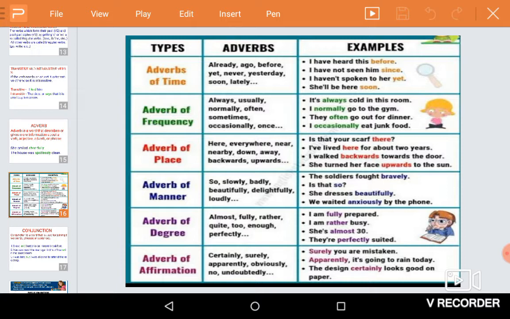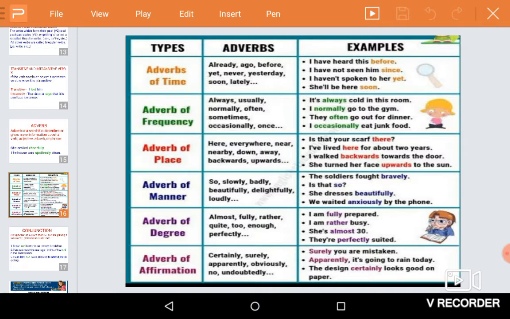Next, adverbs of degree. Almost, partly, fully, completely, rather, quite, too, enough, perfectly. I am fully prepared. I am partly prepared. I am rather busy. She is almost 30. They are perfectly suited, etc.